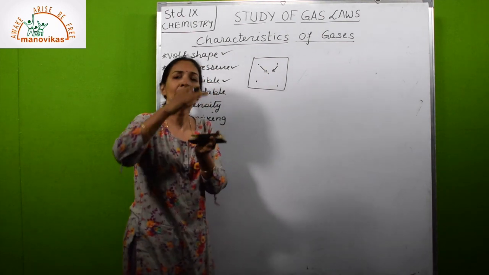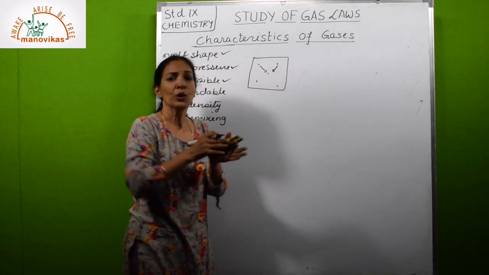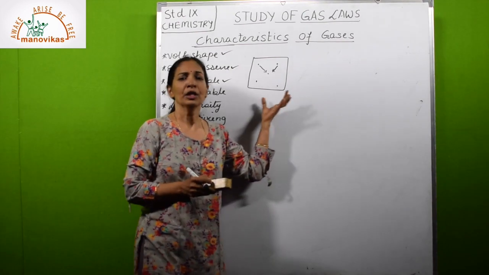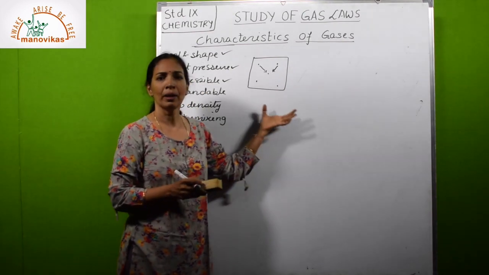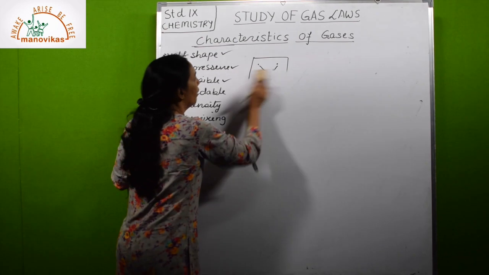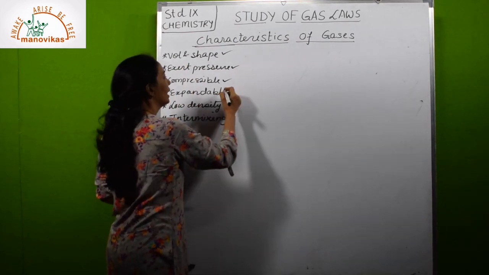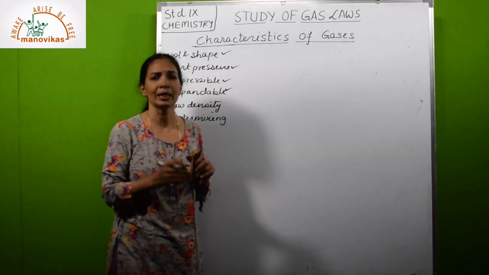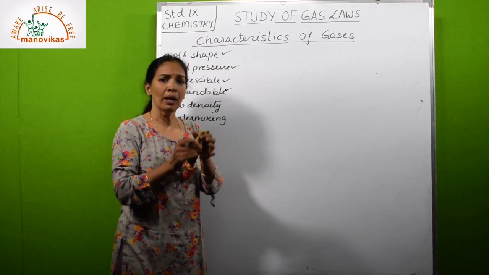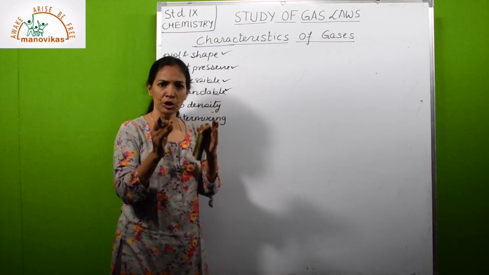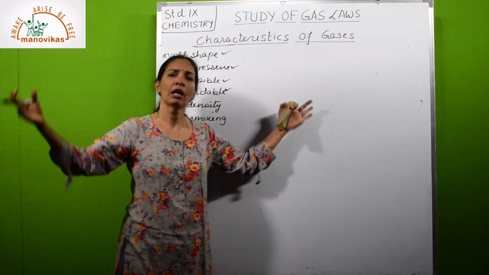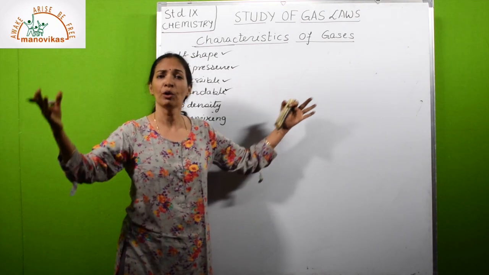As a result, gas will get compressed. This is known as compressibility. This is because of large interparticle space. Then after compressibility comes expandability. Gases are highly expandable. Expandable means the particles which are away from each other can be made much farther away from each other. So the volume keeps on increasing.